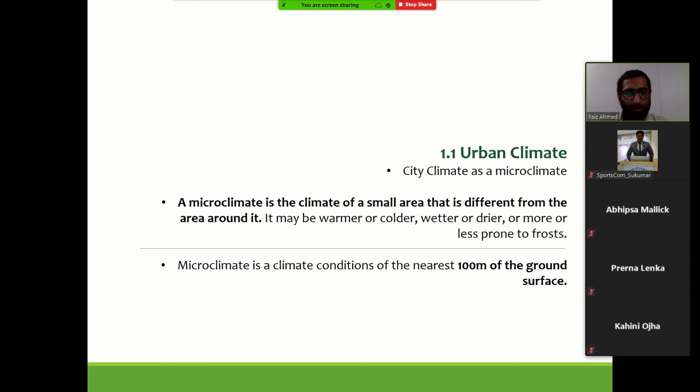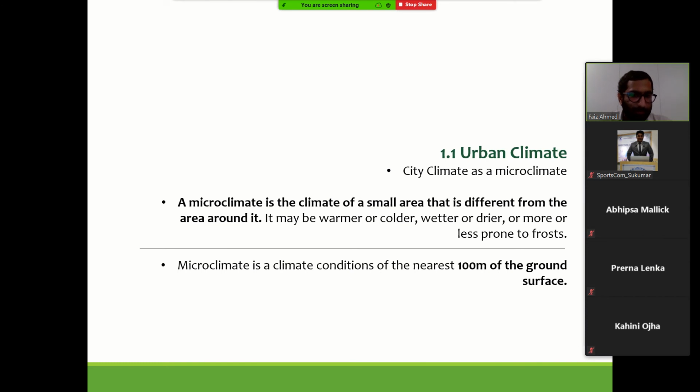Okay, so a microclimate is a climate of a small area that is different from its surroundings. It may be warmer or colder, or it depends. There is a slightly gradual difference between the city and as we move away from the city, as we enter into the suburb.